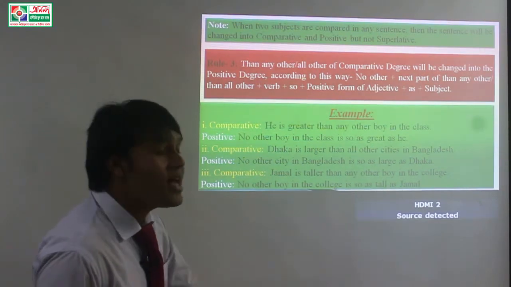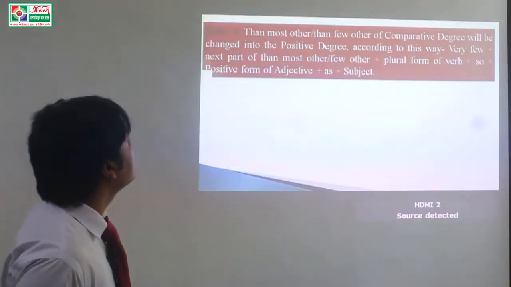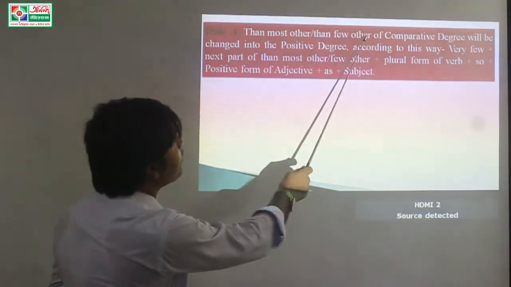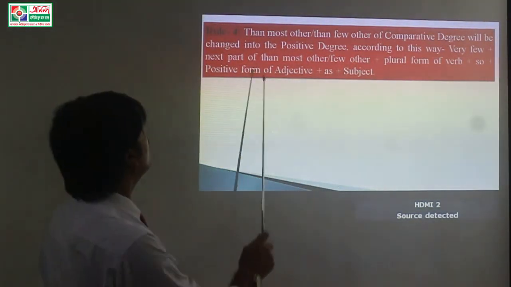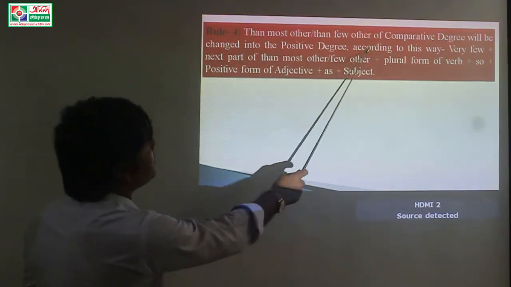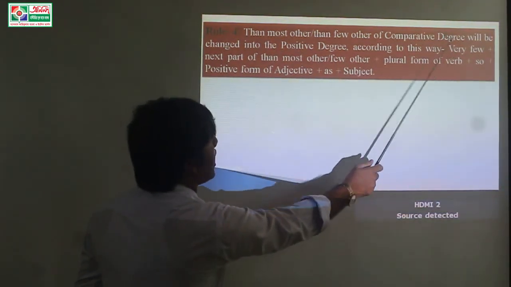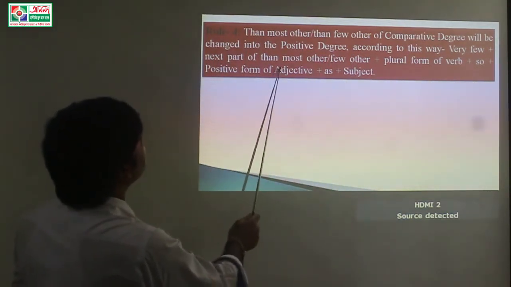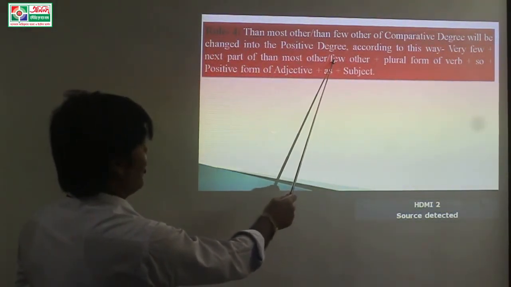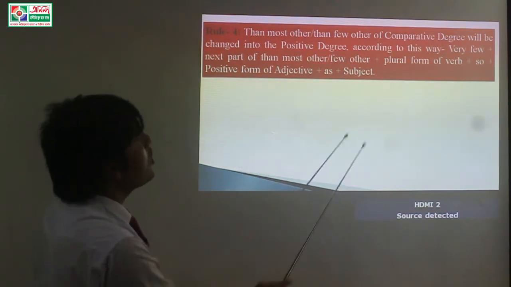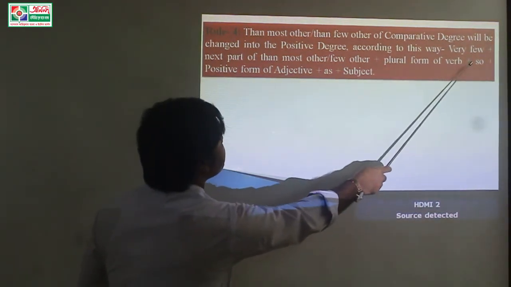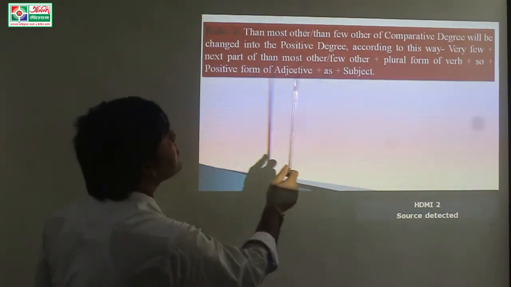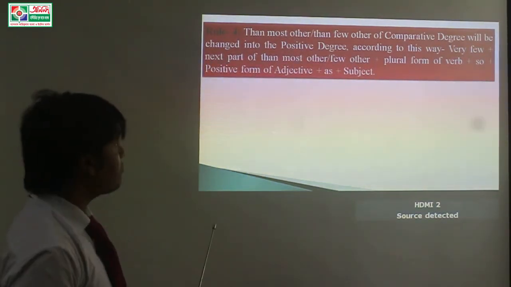Next example, then most other or then few other of comparative degree will be changed into the positive degree according to this structure: very few plus next part of then most other or then few other plus plural form of verb plus so plus positive form of adjective plus as plus subject.